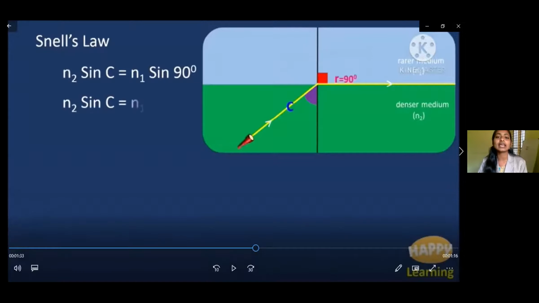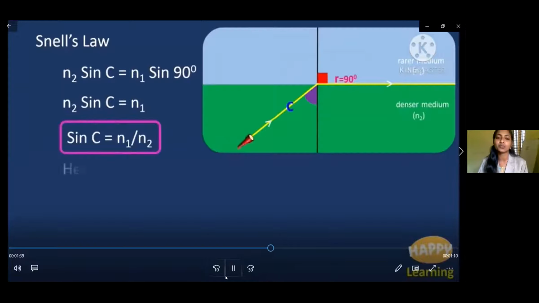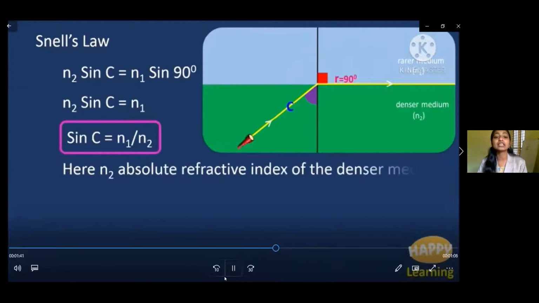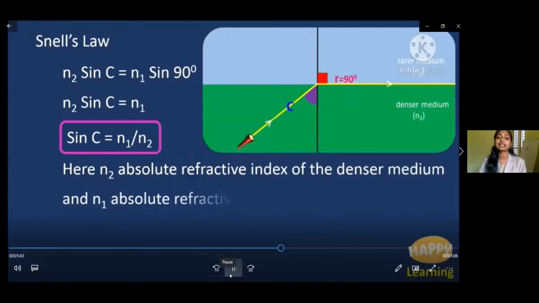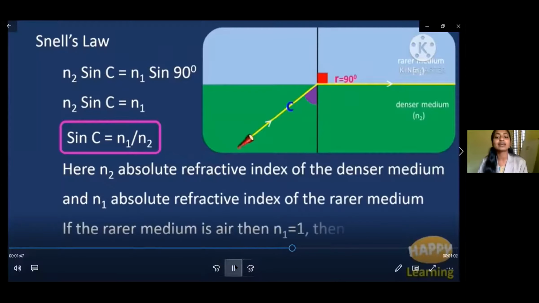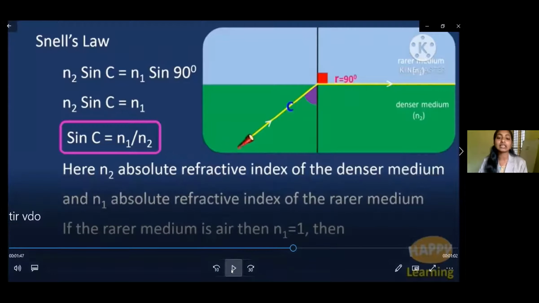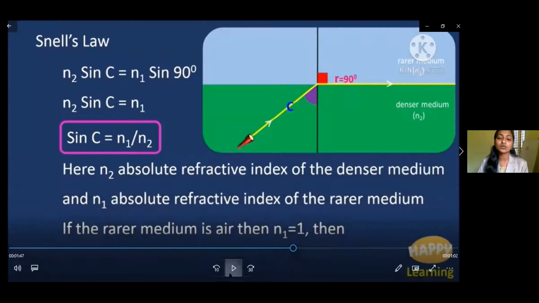And we know that sin 90 is equal to 1. So we can write it as n2 sin C is equal to n1, and from that, sin C is equal to n1 by n2. Here n2 is the absolute refractive index of the denser medium and n1 is the absolute refractive index of the rarer medium. And we know that for air, n1 is equal to 1.